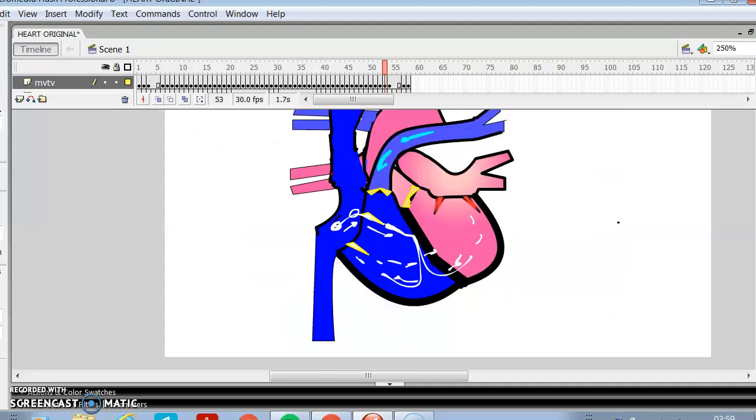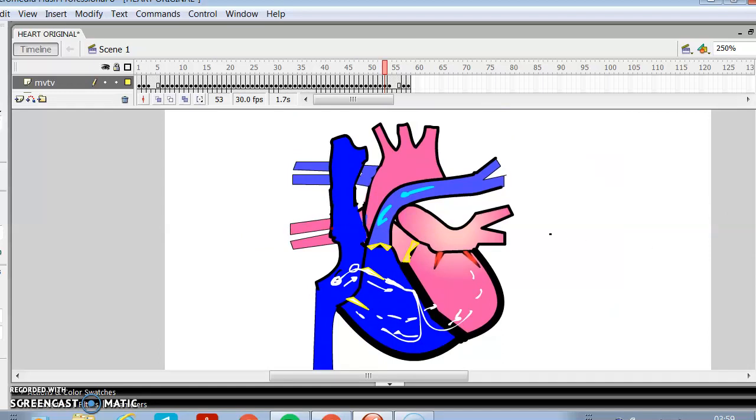This is all about the basic anatomy and physiology of the heart.